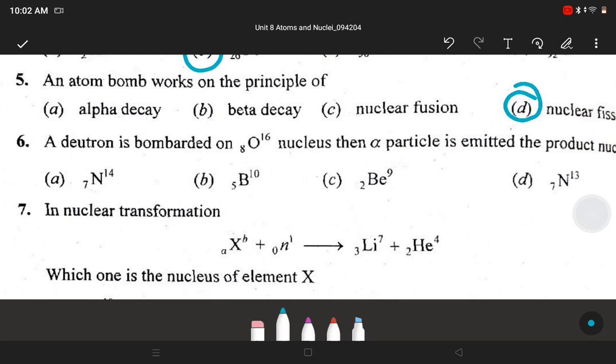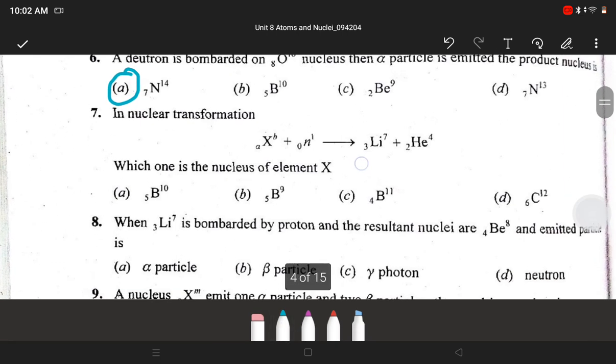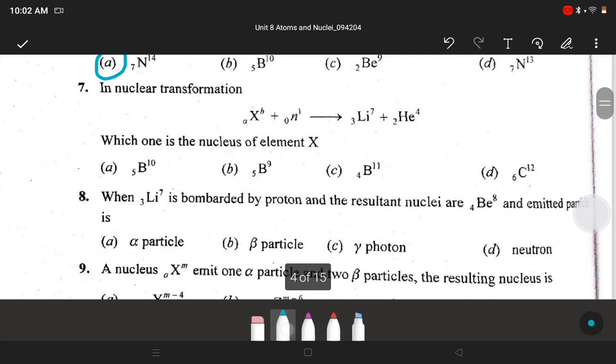Next, a deuteron is bombarded on oxygen-16 nucleus, then an alpha particle is emitted. The product nucleus is, answer is A, nitrogen-14. Next, in a nuclear transformation, AXB plus 0n1 gives lithium plus helium.